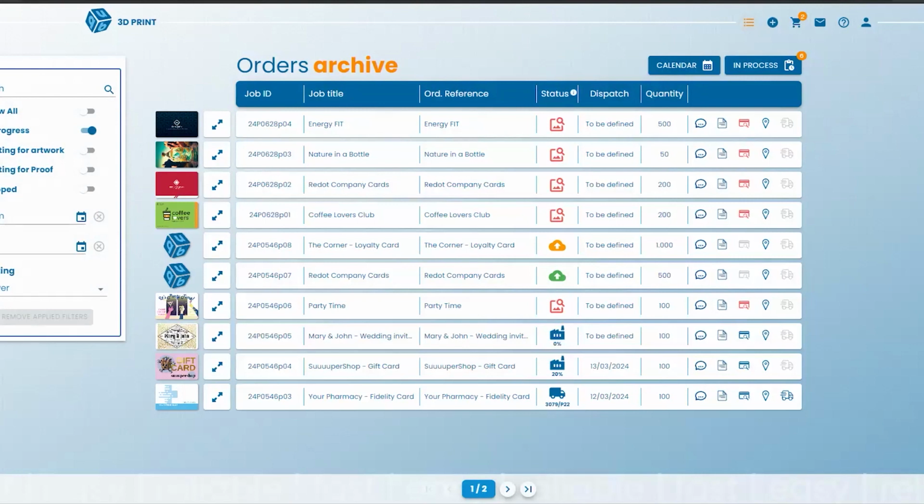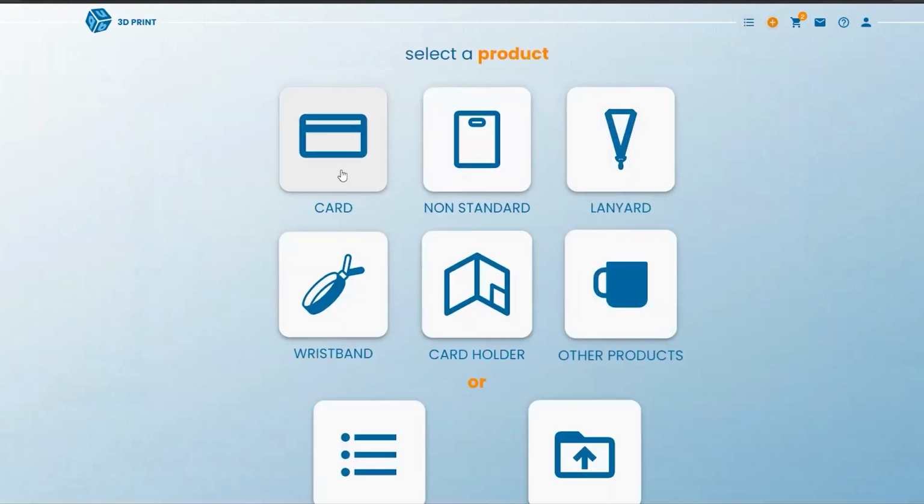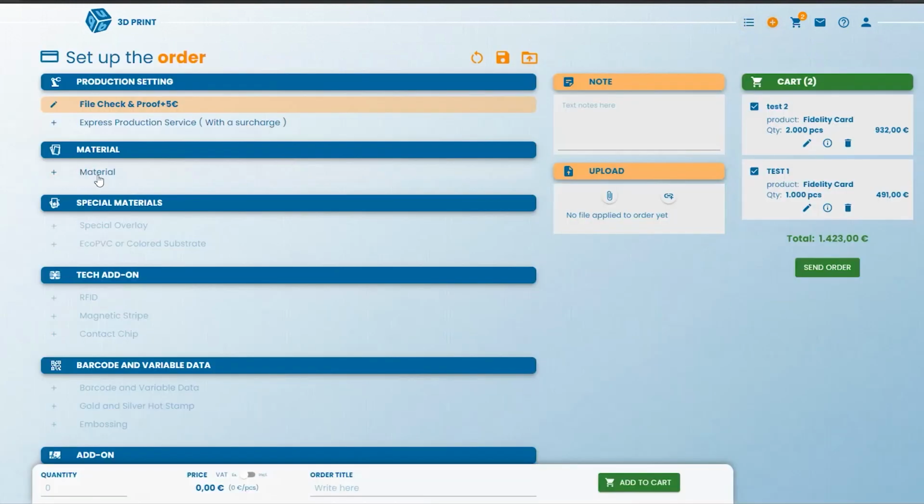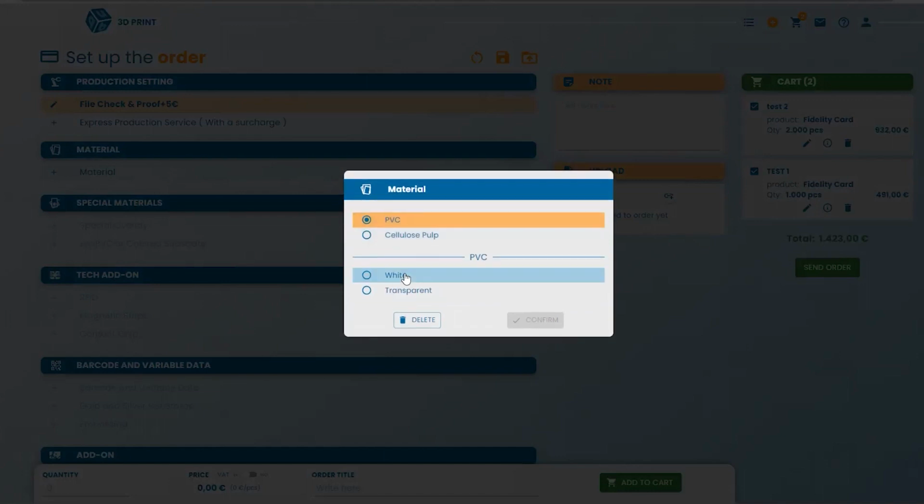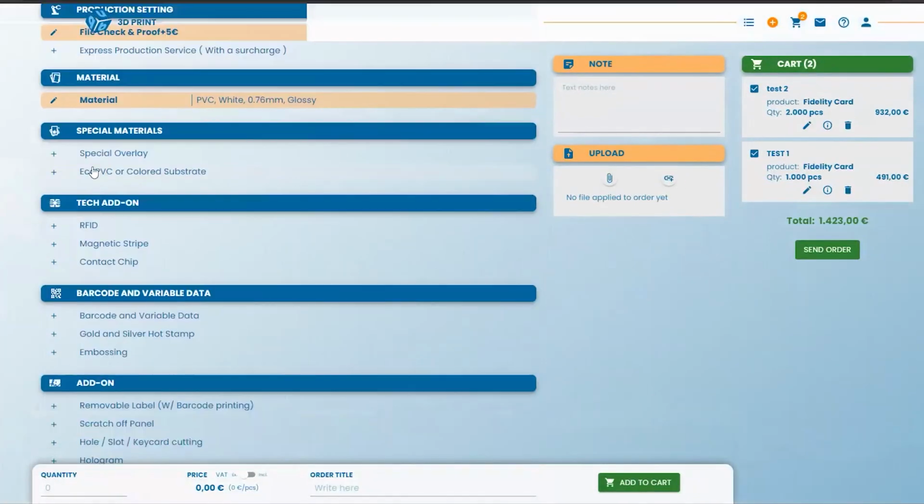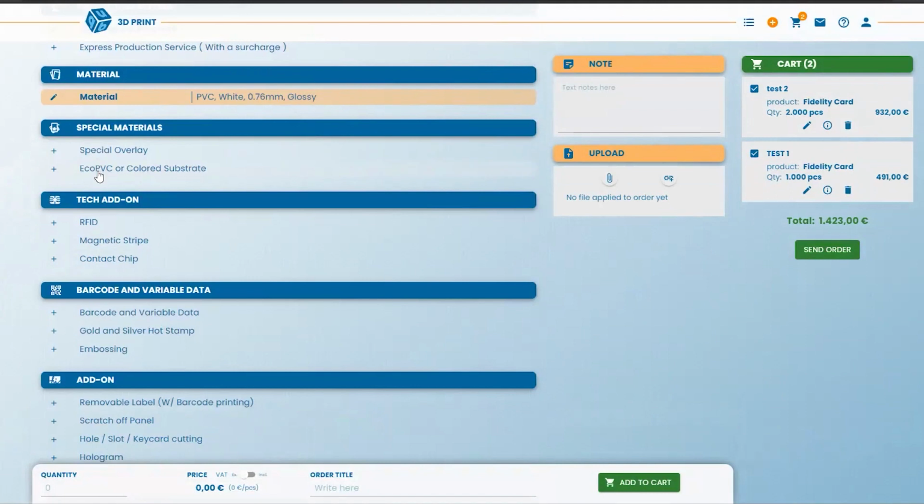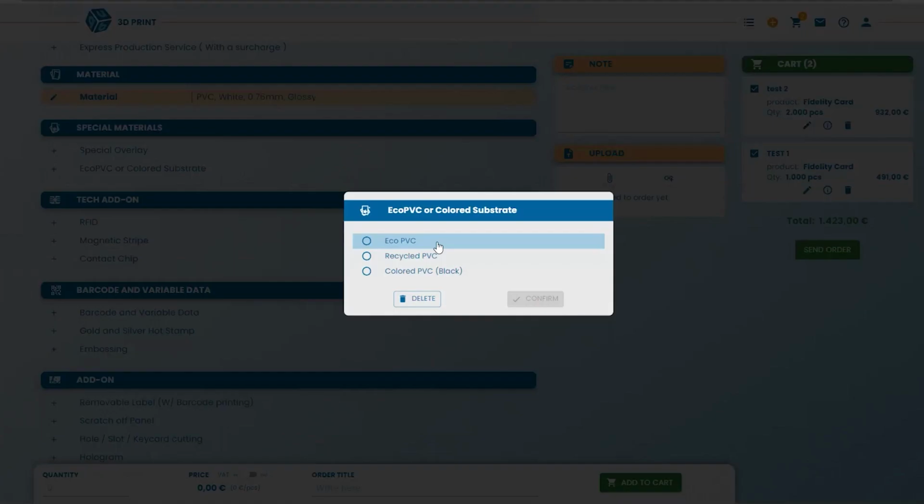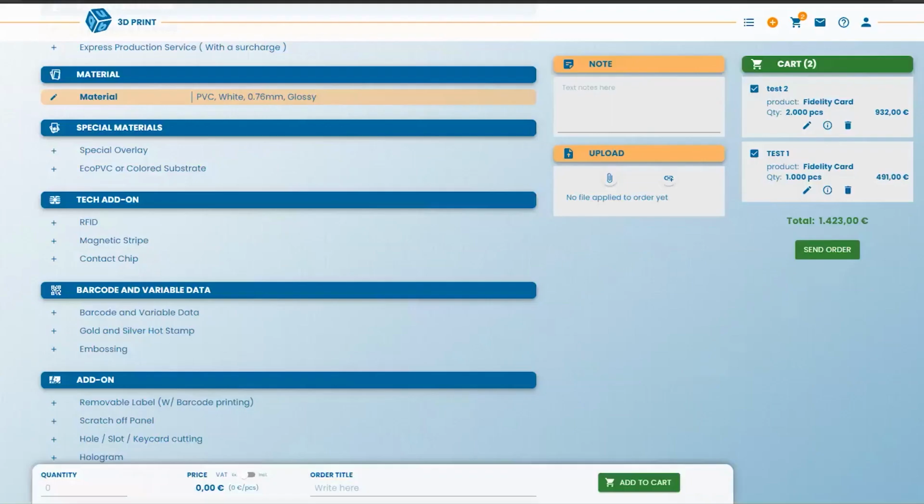Are there, and if so, where are the eco materials? Yes, I forgot to tell you that obviously we have eco materials, and you can find them here. I have to choose my material, and I find them here under eco PVC or colored substrate. For example, you see eco PVC, recycled PVC, etc.